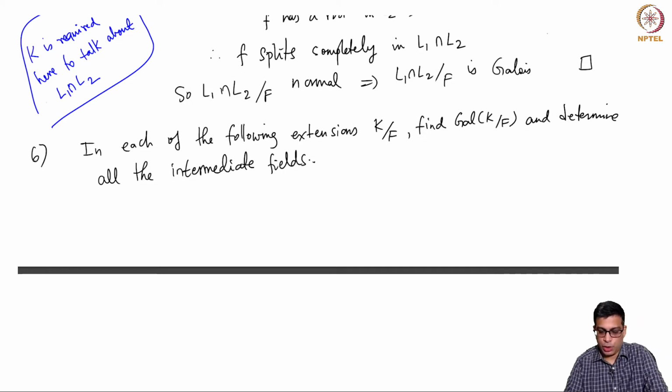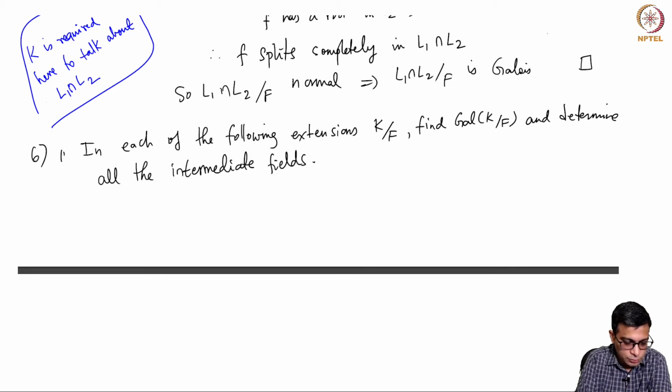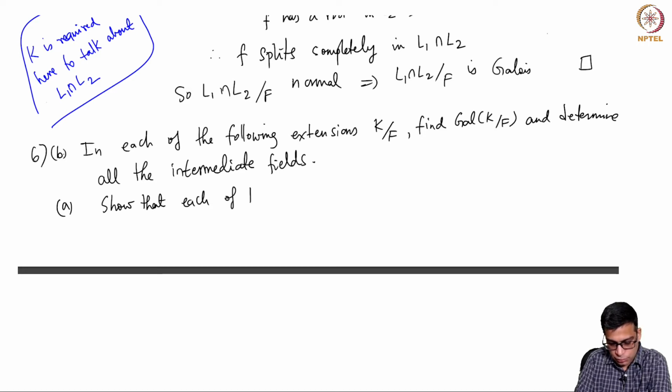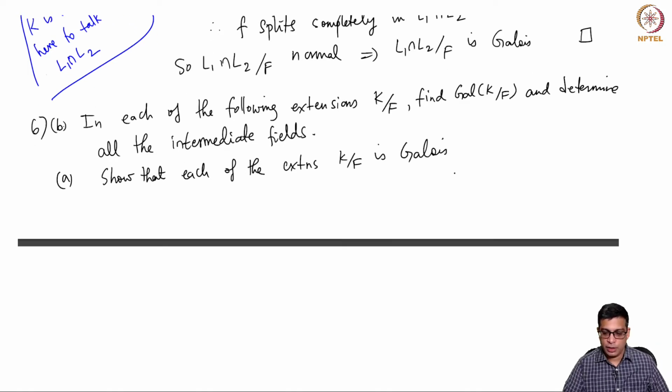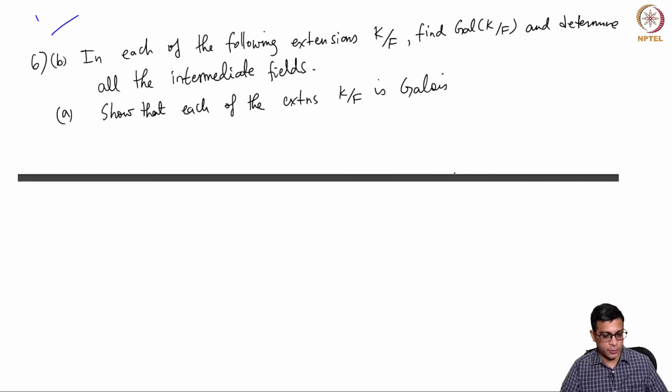I should also show, in fact this is the first statement: first show that each of them is Galois, and then find the Galois group and determine the intermediate fields.